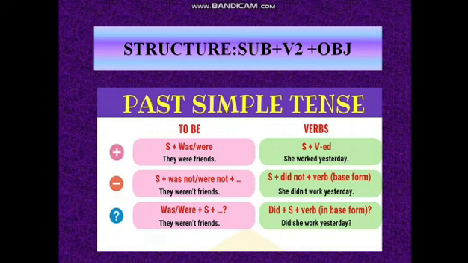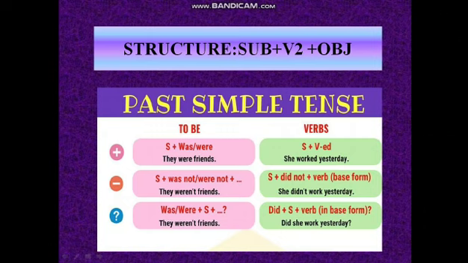Now next, if you are having a verb, students, this is very important. If you are not having be, how do we make the sentence in negative form? We will add did not to it. So what will be the formula when we are making a negative sentence? Subject plus did not plus base form of the verb. And it is very important that if we are using did in a sentence, we will never add ed to the verb. When we are using did, we always use the first form of the verb, the base form. So what will we make? She did not work yesterday.